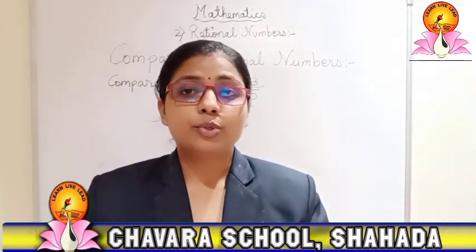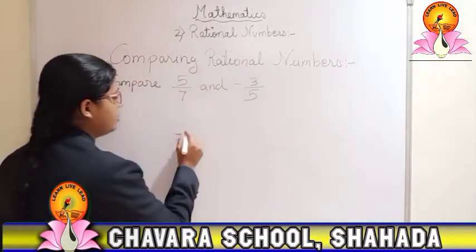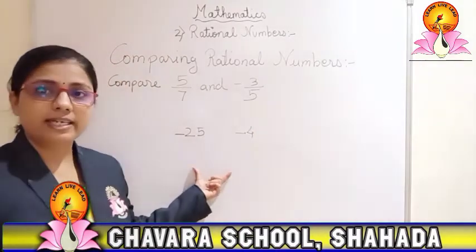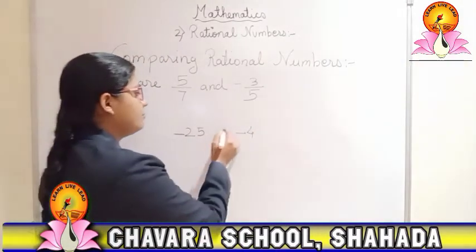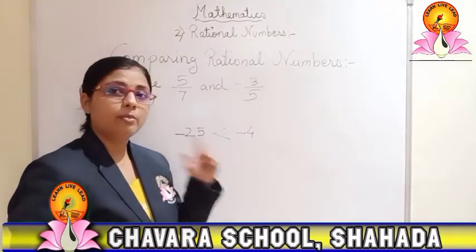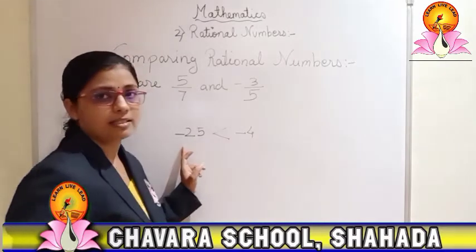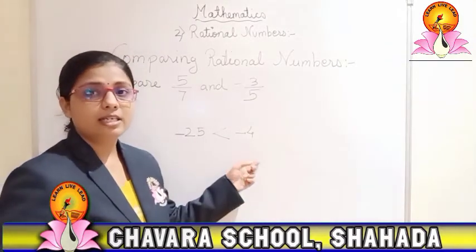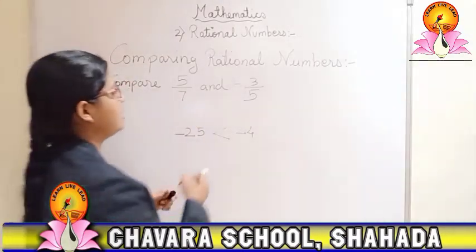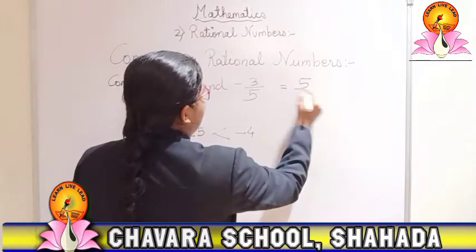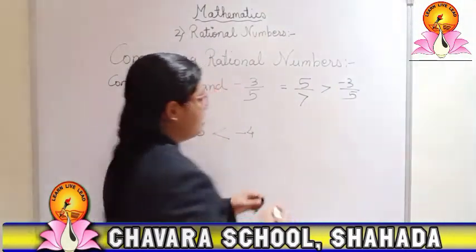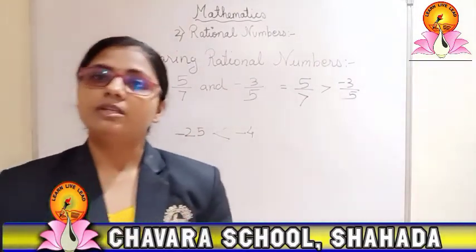Suppose negative 25 is given and negative 4 is given, which number is greater here? Negative 4 is greater. You can see 25 is greater than 4, but you have to look at the negative signs. Negative 4 is greater, that you have to keep in mind. So here itself we can say that 5 upon 7 is greater than negative 3 upon 5, because negative 3 upon 5 is a negative number.